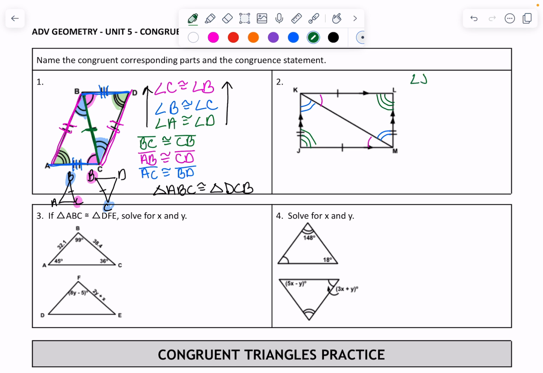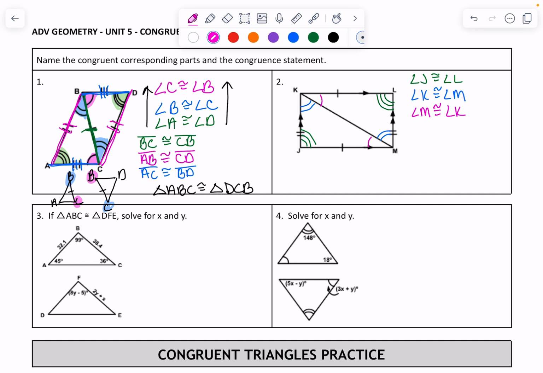Angle J is congruent to angle L. And then H, I, J, K. I like to go in alphabetical order. I don't know why. It's an OCD problem. I'm sorry. Angle K is going to be congruent to angle M on the second one. And then lastly, angle M on the left one would be congruent to angle K on the right one.